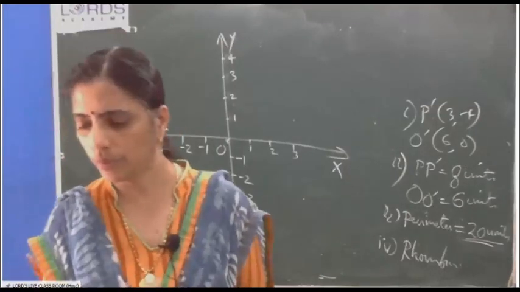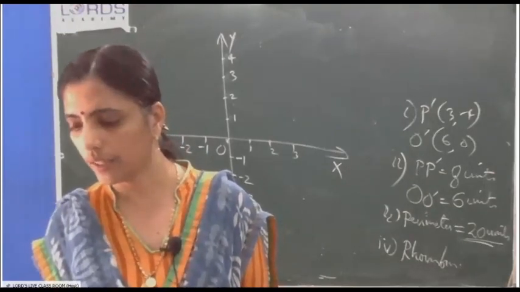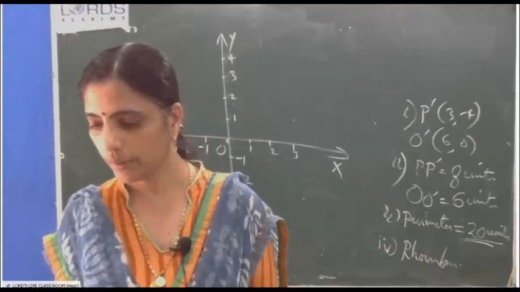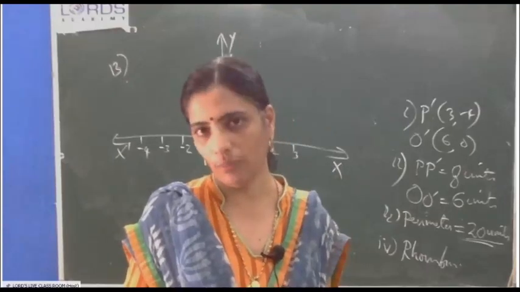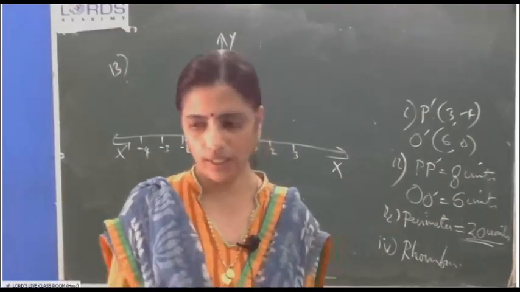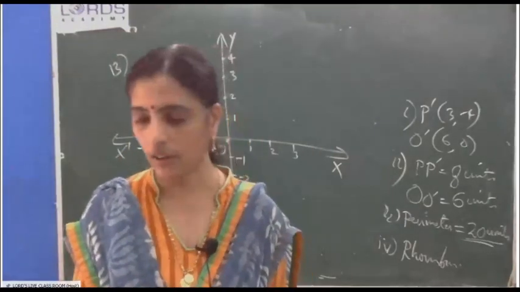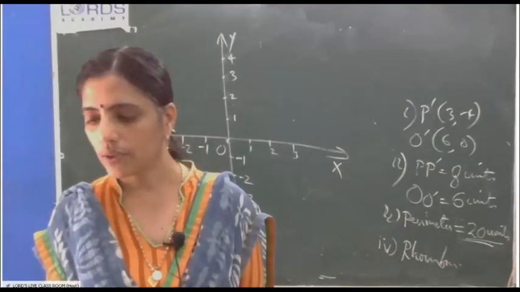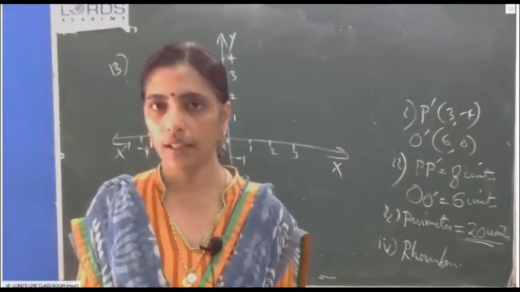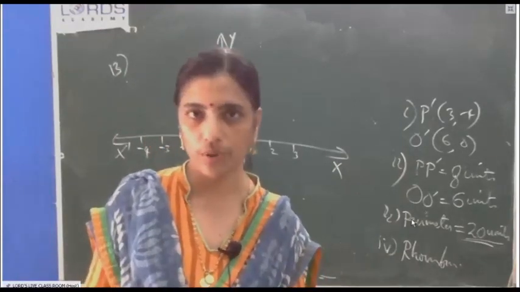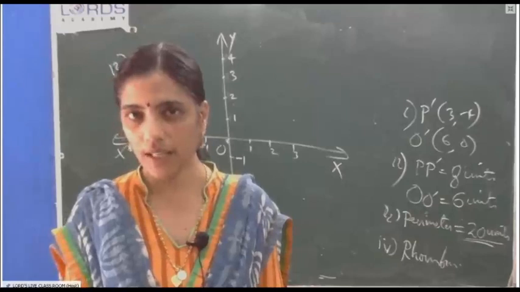Whether we need the graph book? Question number 13, P and Q have coordinates. P is invariant when reflected in x-axis, name the axis. You don't need the graph book for question number 13, so please do it from home. If they had told us to find the name of the figure or the area and all, they would have told us. No need of graph book. That paper you can use for some of your homeworks. Anyway, you marked only, no? Please try to answer A, B, C, D.